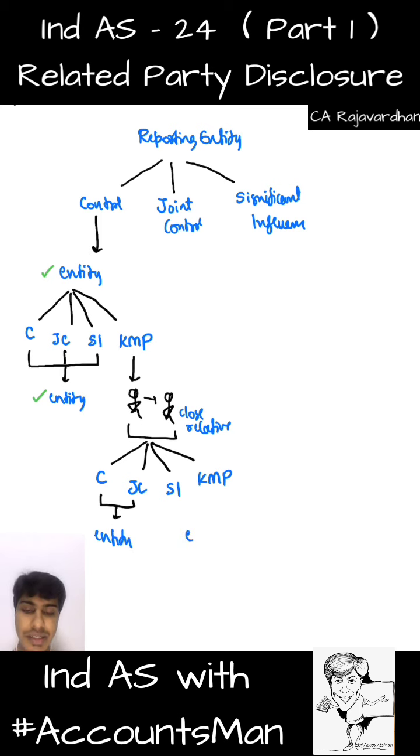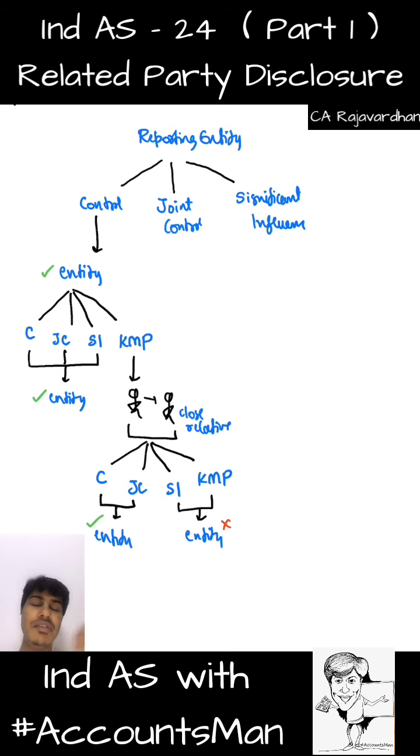Entity, and here we have one more entity. So what do you think? Are they both related? So the answer is the entity in which they have control or joint control is our related party. The entity in which they have only significant influence or there is just one more KMP is not our related entity. So it's like this. Just because a KMP is common between two entities, those two entities will not become related parties. Just because one person has significant influence in two companies, those two companies will not become related parties. You get what I'm trying to tell?